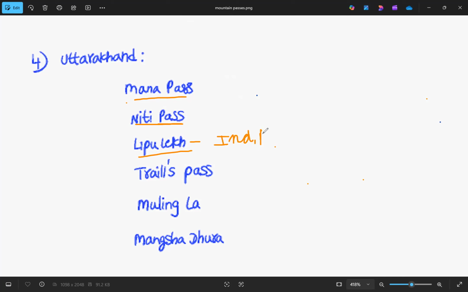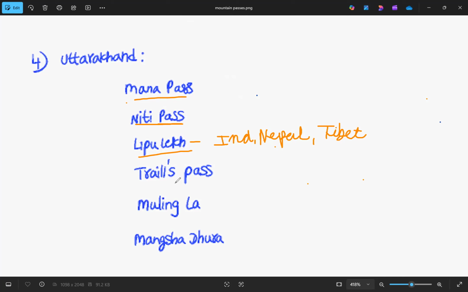And then we have Nepal and also Tibet. So Lipulekh is at the tri-junction of India, Nepal and Tibet. And with this pass, we can go to Mount Kailash and Manasarovar also. It is also the pass to reach Kailash and Manasarovar. So this is the importance of Lipulekh.